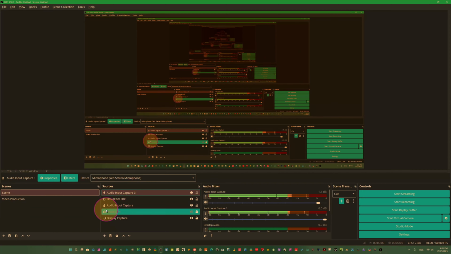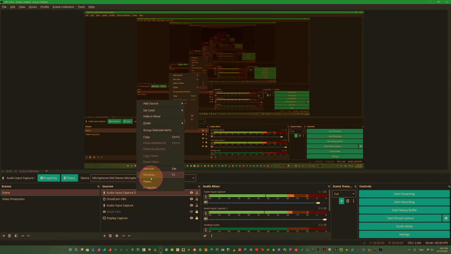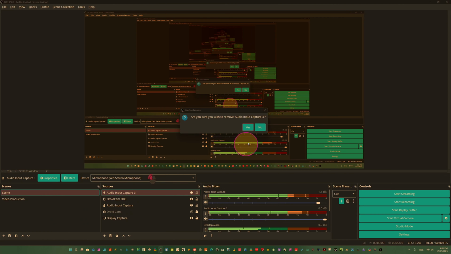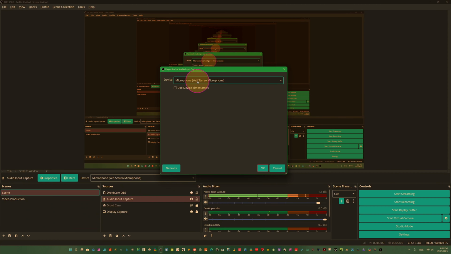So I have audio source one already connected here, so I can delete this. Just right click here, now remove this, or delete on your keyboard. Yes, so I have deleted this. We have already connected one audio source here. You can see I have a Yeti Studio mic. You will get all the mics connected to your computer here. I have this dedicated microphone. Just click here and select it.